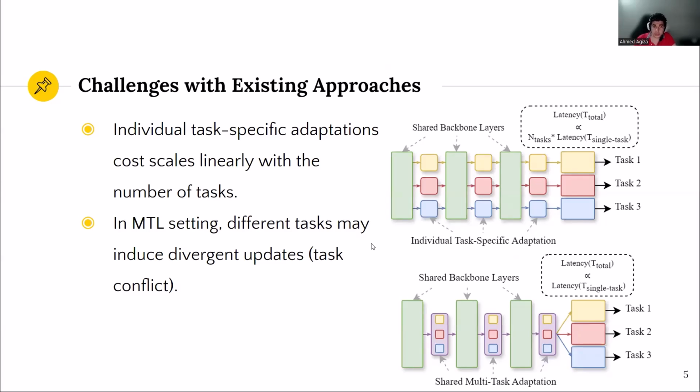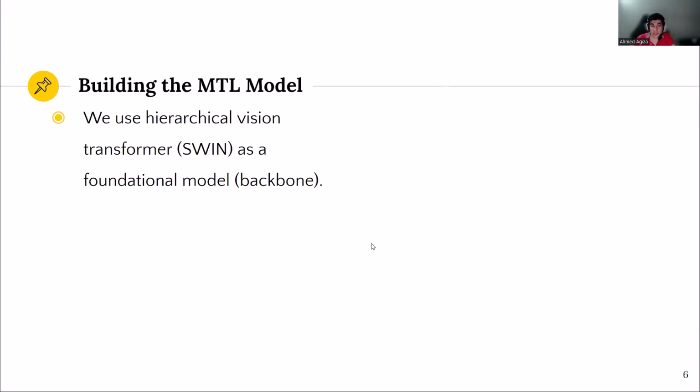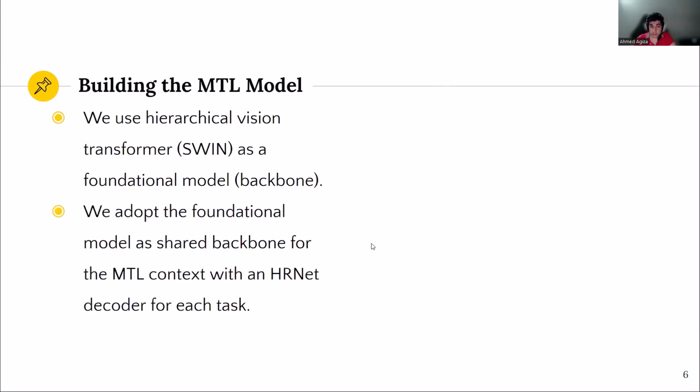Now let's look at the MTL model that we use for evaluating MTLoRA. We utilize a hierarchical vision transformer, specifically the Swin transformer family, as the foundational model. The model serves as a shared backbone across multiple tasks, and for each task we employ an HRNet-based decoder to generate the task-specific output.